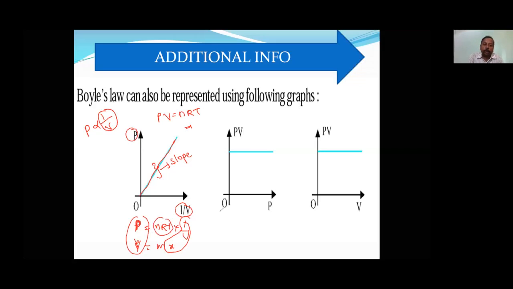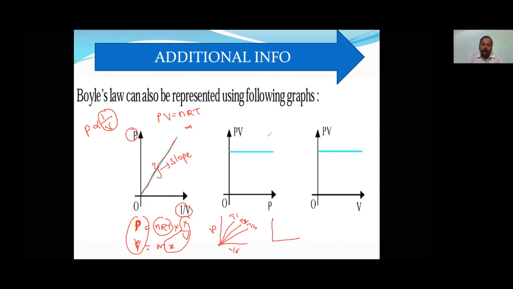Is it understood? Now how will they make it, see here, they will give you three lines, 1 by V and P. They will say that these are the three lines. Okay, this is temperature T1, temperature T2, temperature T3. Then the relation between T1, T2 and T3: greater than, less than, equal. Okay.